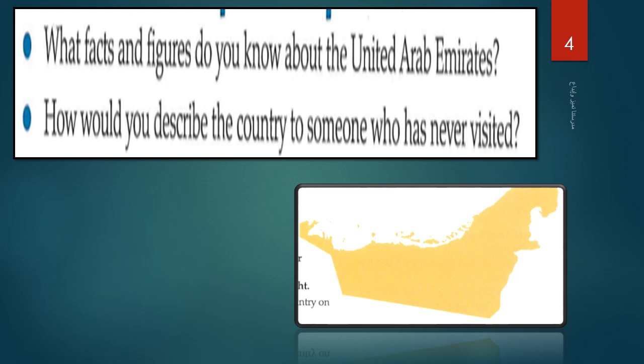Let me ask you these two questions to know how much you know about the UAE. What facts and figures do you know about the United Arab Emirates? Do you know anything about the UAE? Number of population, number of people who live there, Emirati people. What's the area? How many Emirates are there? Anything about the UAE?